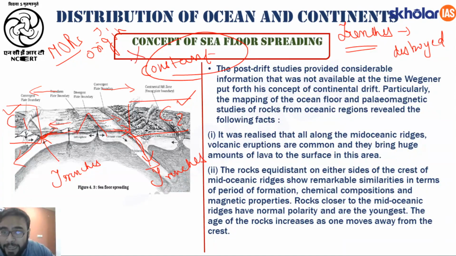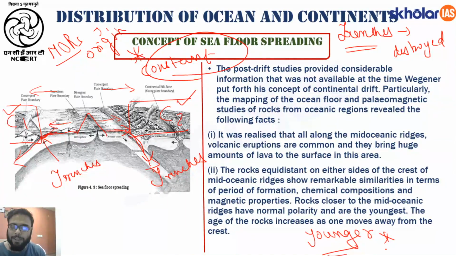Therefore we can say that your ocean floor remains constant, and as the ocean floor is forming and getting destroyed, meaning it is getting renewed, your ocean floor is much younger compared to that of the continents. And this is all about your sea floor spreading, right?